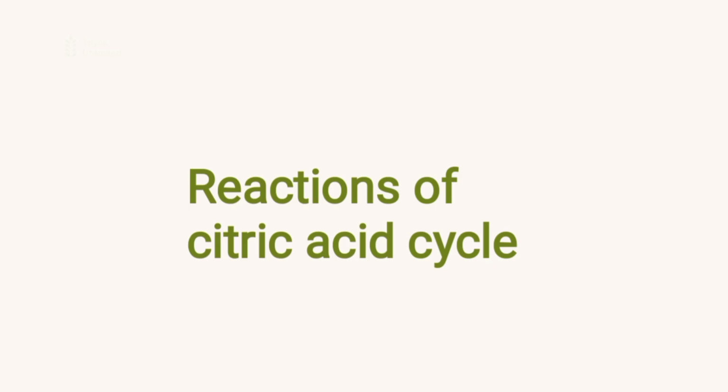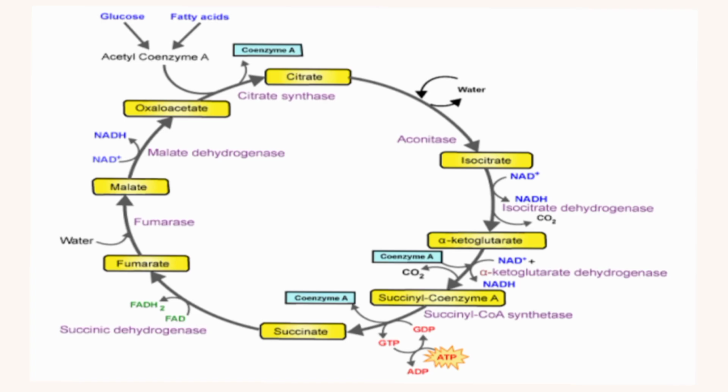Hello friends, in this video we see the reactions of the citric acid cycle. The Krebs cycle properly starts with the condensation of acetyl-CoA and oxaloacetate, catalyzed by the enzyme citrate synthase.